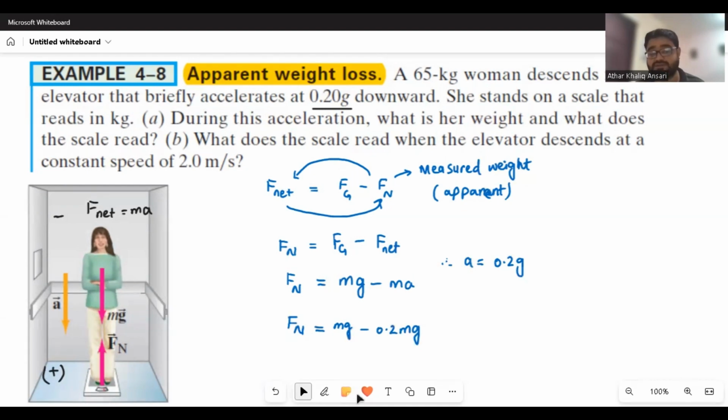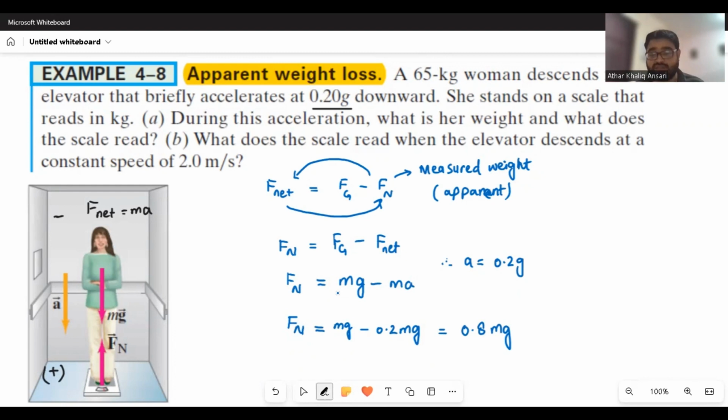So 1 minus 0.2 gives you 0.8 times mg. So 0.8 times mg means it will be 80% of the actual weight. So if her mass was 65, at 80% the mass may be around 52 kilograms.